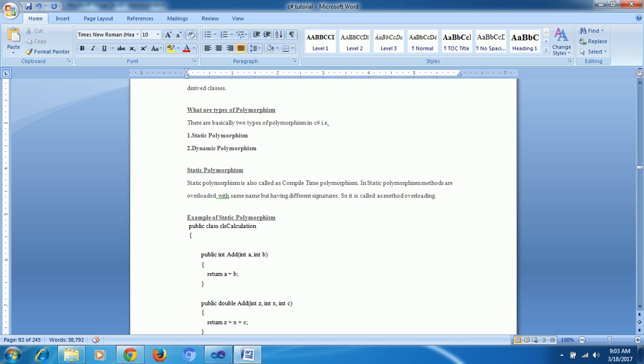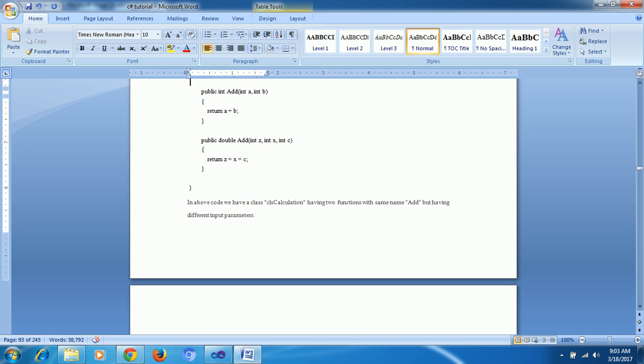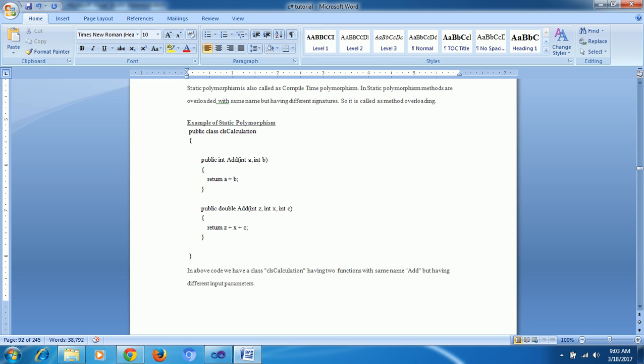Here I mentioned static polymorphism is also called compile time polymorphism, or overloading. Overloading methods we already discussed. What is the meaning of overloading? I told you in this one.